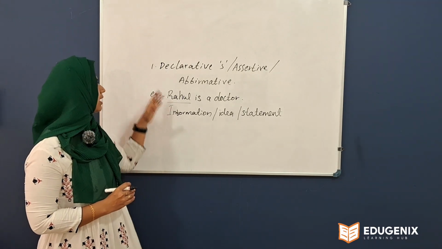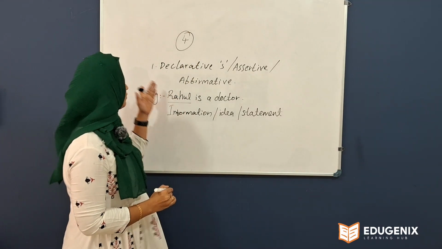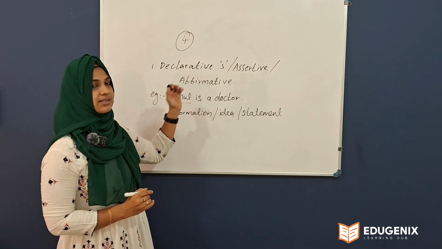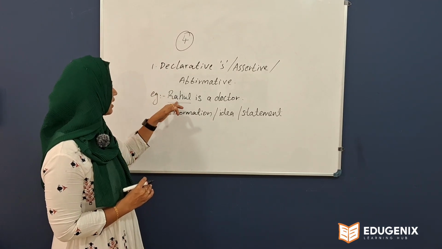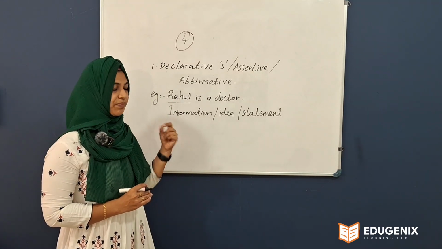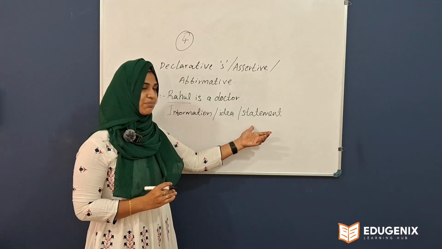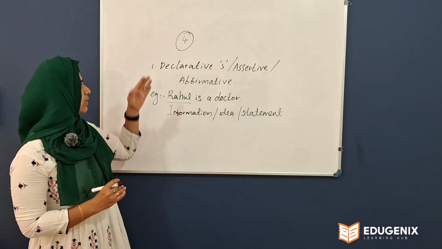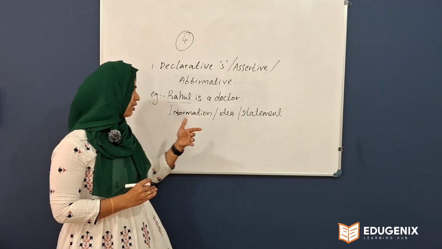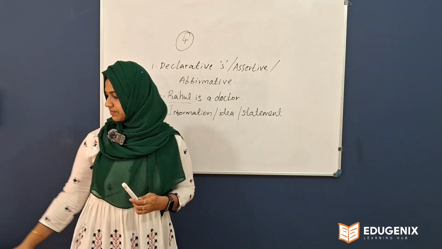I hope you got it. First one, types of sentences. Sentences are divided into 4. The first one, declarative sentence. Another name is assertive. Another name is affirmative. Example, Rahul is a doctor. That means you got an information about this person Rahul, or an idea, or a statement about this person. So what is declarative? A sentence that gives you a statement or idea or information. I hope you got it. So we can move to the next one.